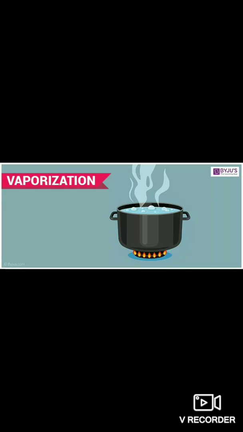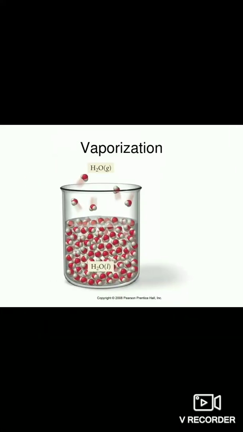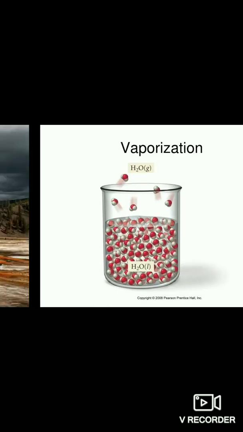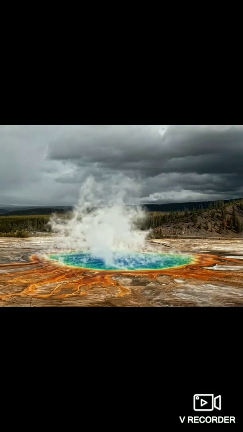Change of a liquid to a gas is boiling or vaporization. When a liquid is heated to a particular temperature, it changes to its gaseous state. The conversion of a liquid into vapor on heating is called boiling or vaporization. The temperature at which a liquid boils and changes into a gaseous state is called the boiling point.